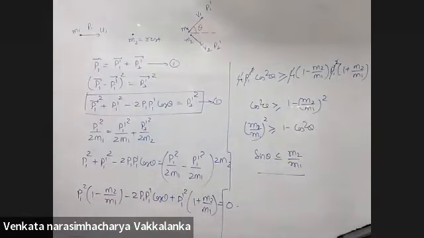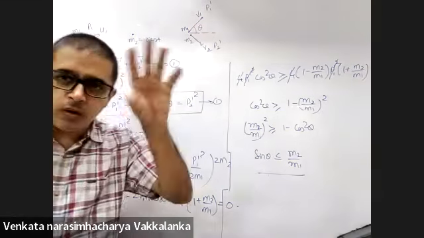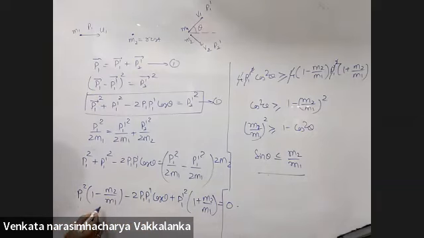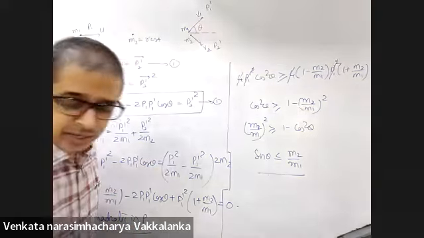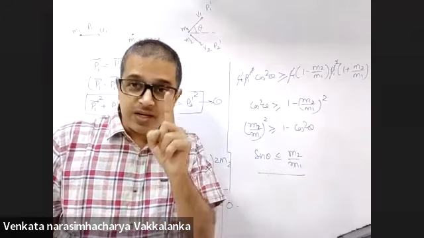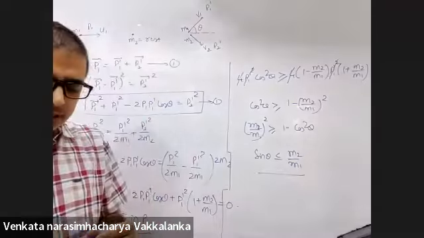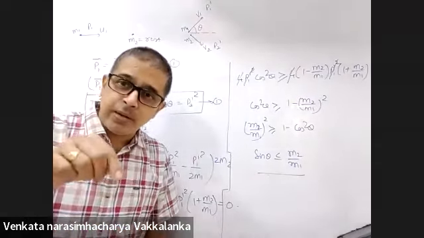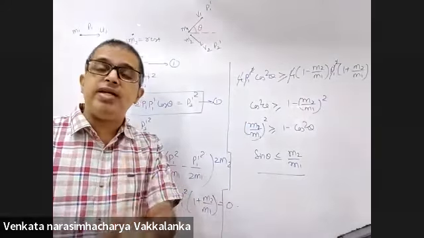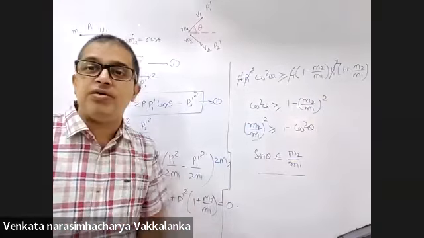Purely an author's perspective of trying to bring the whole equation in terms of a quadratic equation in P1. This is a quadratic equation in P1, and then using discriminant greater than or equal to 0. Recollect Sl-Lonis theorem, we did the same thing. So always keep this in mind: if ever you can bring a problem in terms of a quadratic and play with the discriminant, your inequality will match in 99% of the cases.